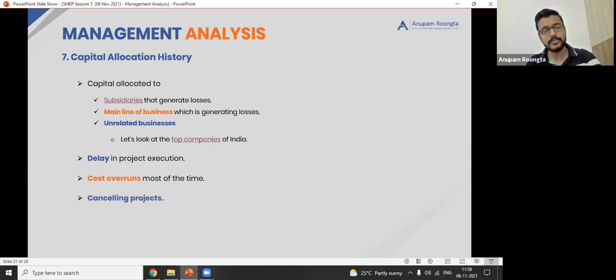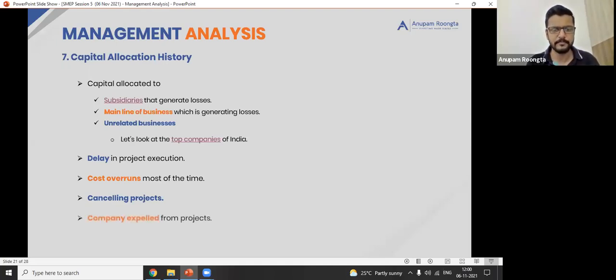Yeah. Canceling projects. So they announce a project that we are opening a new factory. They buy land also, and then they cancel the project. So the land which they bought for, let's say, 50 crore rupees, that goes waste. That money is stuck there. Right. So again, every now and then, if they're canceling projects, making big announcements, the share price is shooting up as soon as the announcement comes. And then later on, after a few months, they very quietly just write a small line in the annual report: we have canceled this project. Now they will not come out and announce.